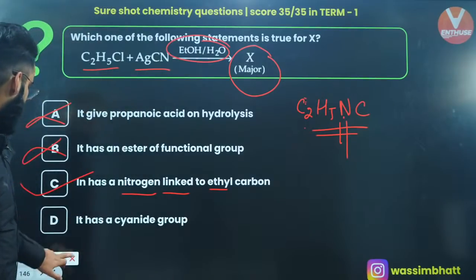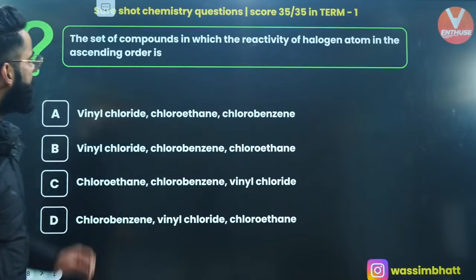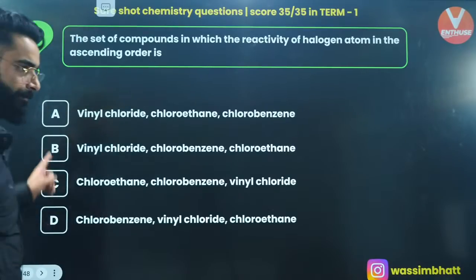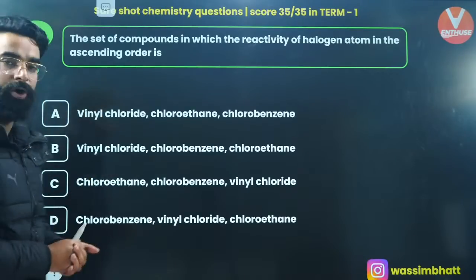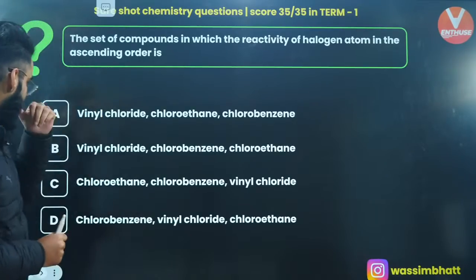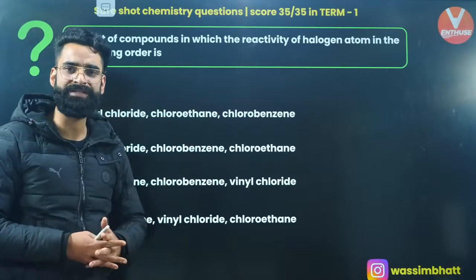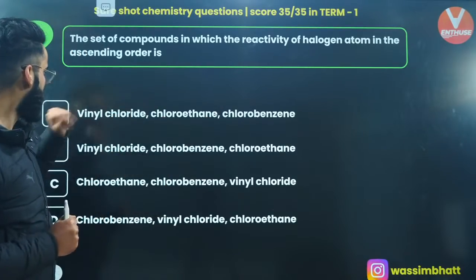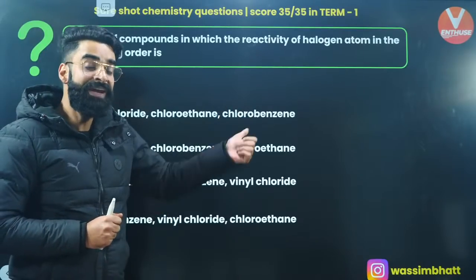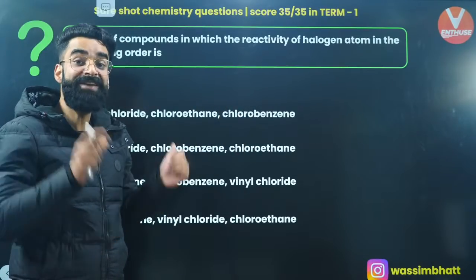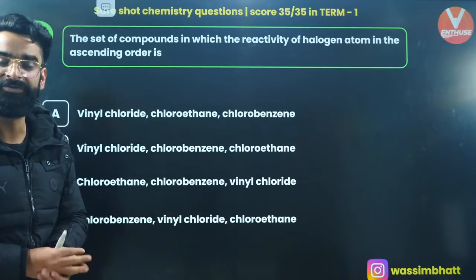Okay? One more. The set of compounds in which the reactivity of the halogen atom is in ascending order. We have got vinyl chloride, we have got chloroethane, we have got chlorobenzene. I can see two compounds, vinyl chloride and chlorobenzene, right? In vinyl chloride and chlorobenzene, there will be a partial double bond between carbon and chlorine, which makes it less reactive.